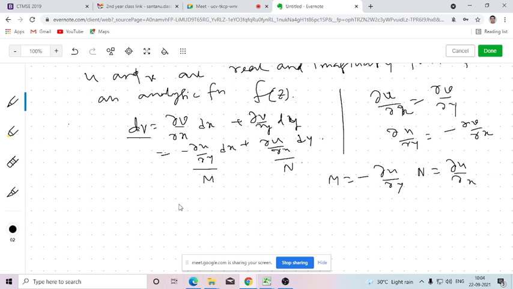If a differential equation is given in the form of m dx plus n dy, how to verify whether this is an exact differential equation or not? Can anyone tell me? So what is the condition for this differential equation to be exact? You have studied this in second semester. Can anyone tell me?